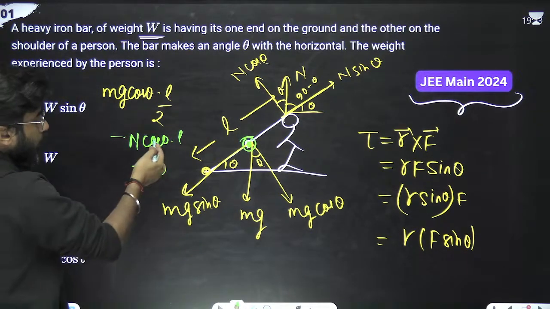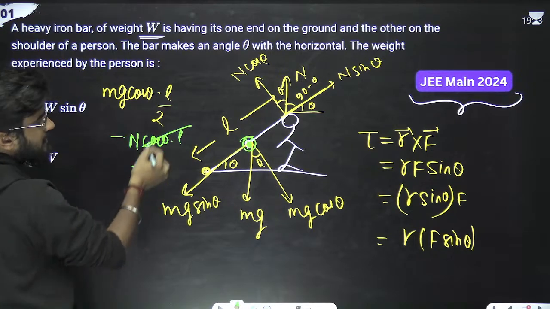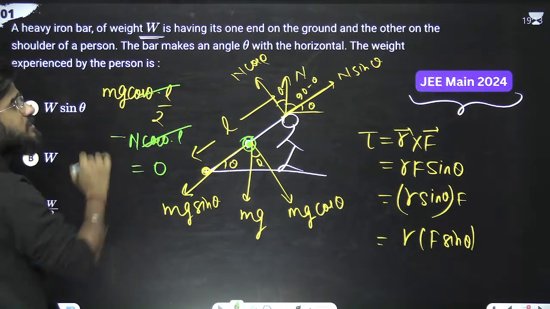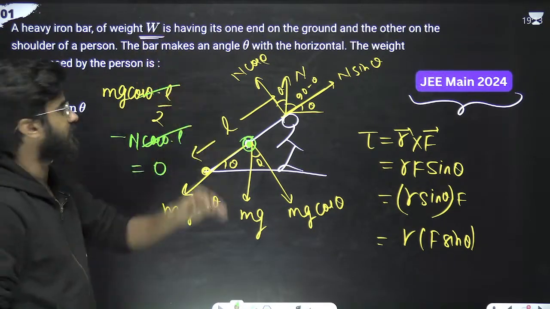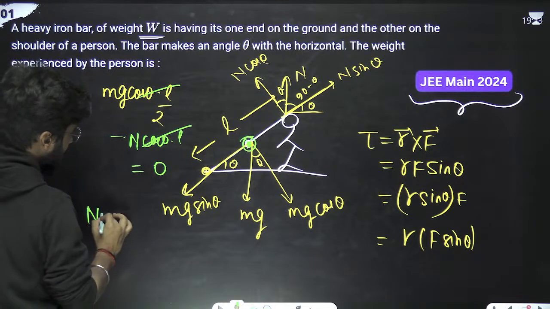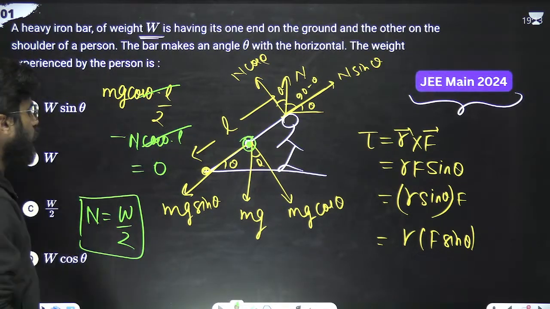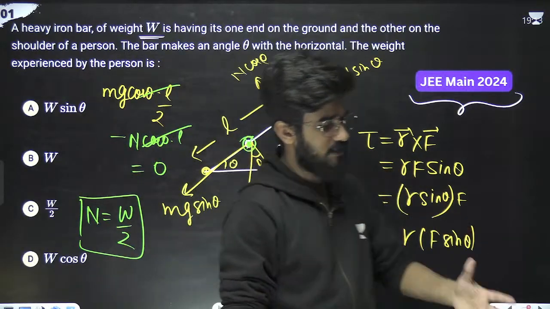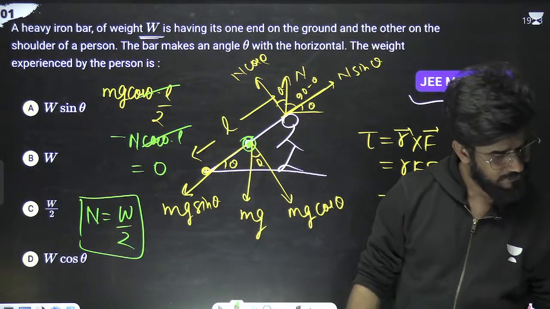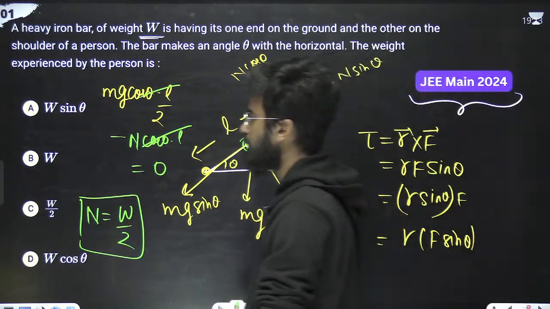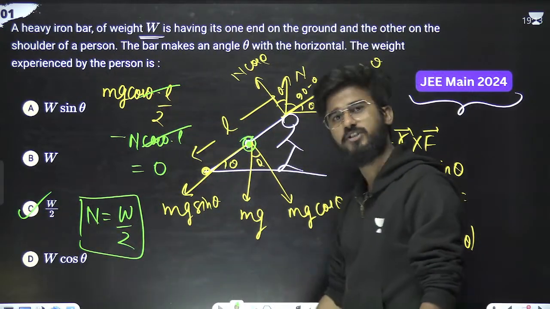We take cos theta and L common. mg is equal to W, as given. So we are left with N equals W by 2. So the normal is W by 2, and W by 2 is the right answer for this particular question. Clear? Yes, for 2025 also. So the answer for this question is W by 2.